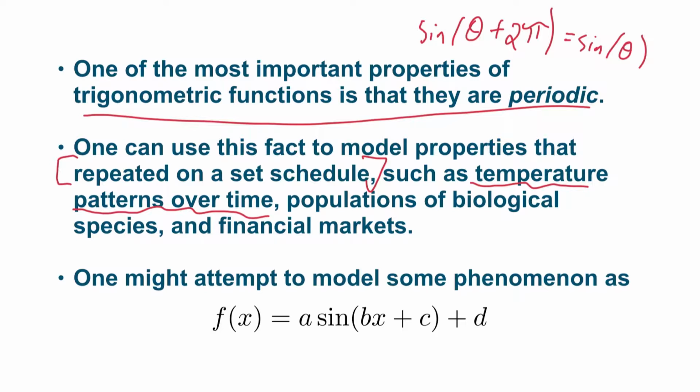This is not quite accurate, of course. There is long-term change over time. Over years, things get colder or warmer depending on the situation. But as a basic model, one could reasonably use trigonometric functions.